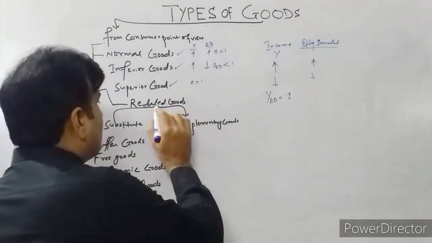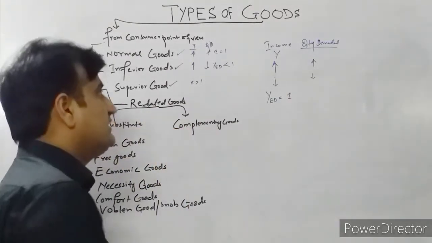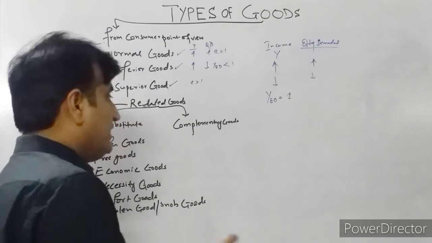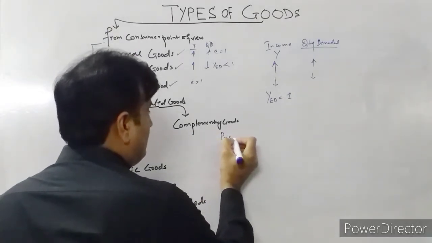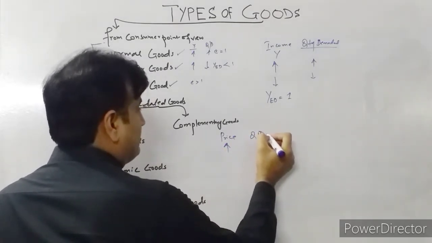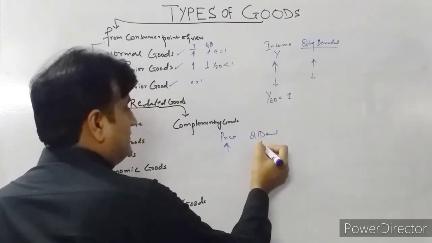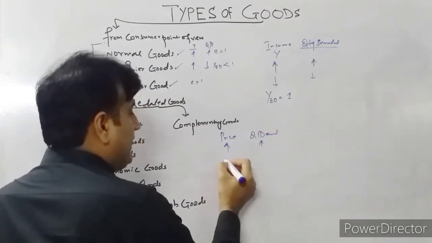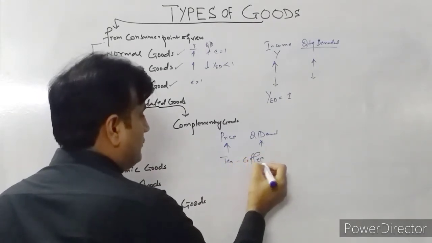Goods can also be classified as related goods, that might be substitute or complementary goods. Substitutes are goods related in such a way that when the price of one good increases, the quantity demanded for the other good increases. For example, tea and coffee are both substitute goods.